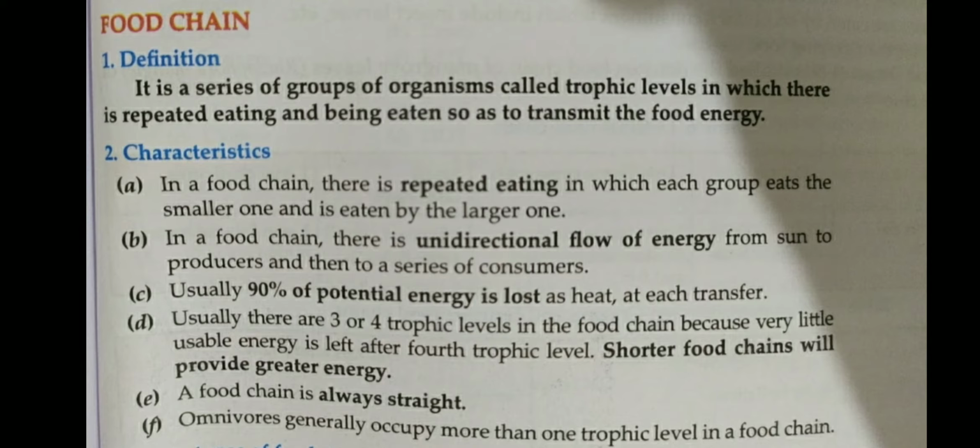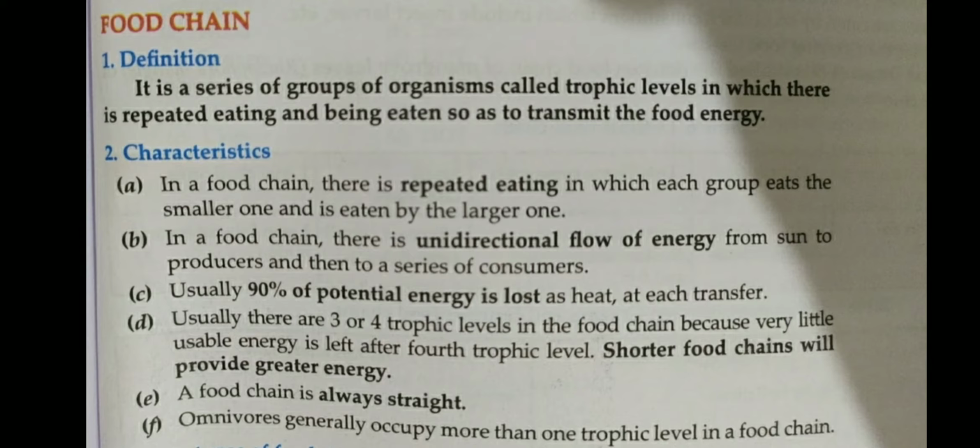Students, we eat food. Food is the main source of energy for us, and this food is prepared by autotrophs. It is prepared by the producers like the green plants, cyanobacteria as well as algae. The food prepared by the plant is eaten by the heterotrophic organism. So here we can see the transfer of food occurs from the plant to other organisms, and this transfer of the food from one organism to other organism forms a chain of organisms.